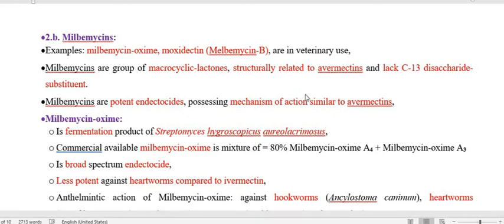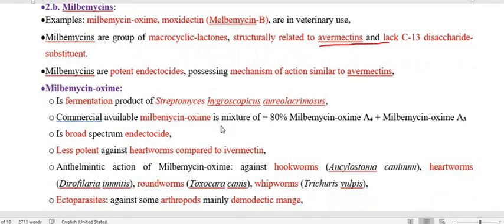So again, they are structurally related to ivermectin, so I'm not going to go through much more about that. Mechanism of action we already discussed, the same as with ivermectin.